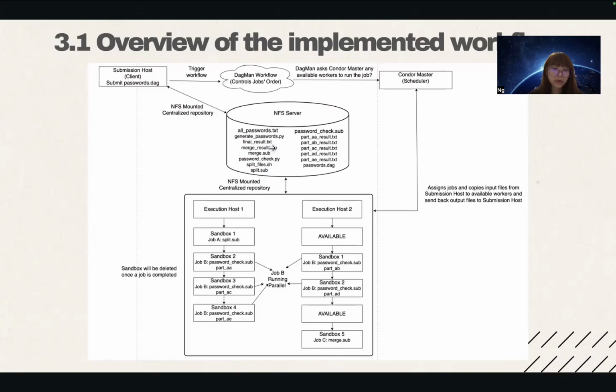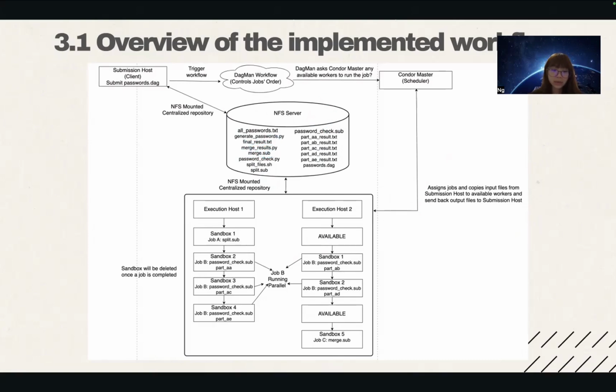So throughout the workflow, the Condor master handles file transfer. It copies the input files from the submission host, which is also in the NFS server since they are all mounted, to the execution host. And then once the execution host runs the job, the output file will be sent back to the submission host. So as a result, once the final job completes, the final result.txt file will appear here.